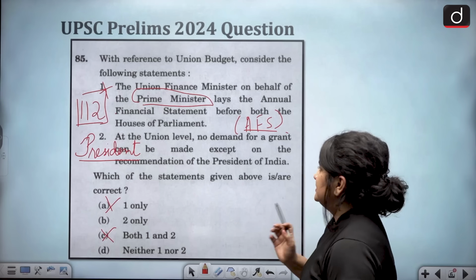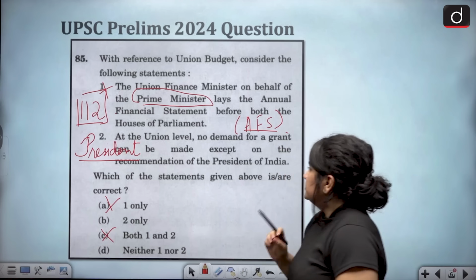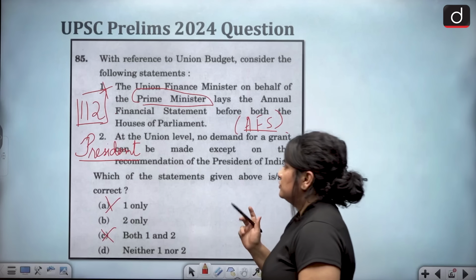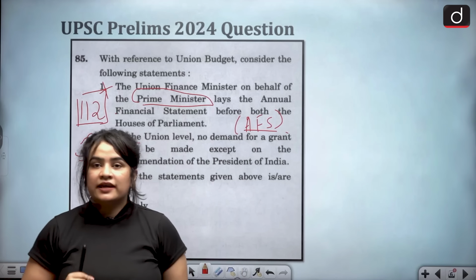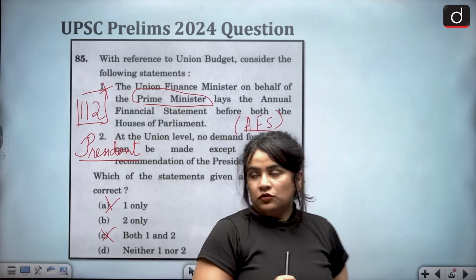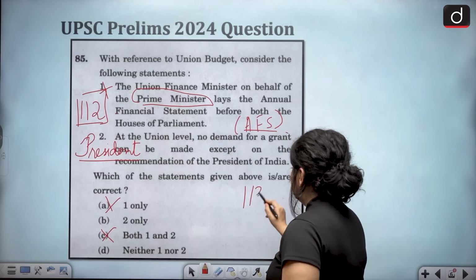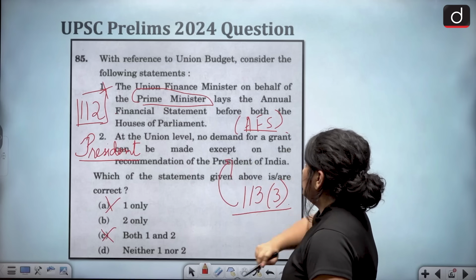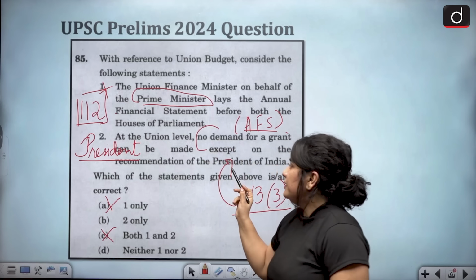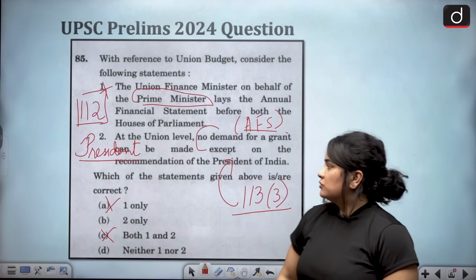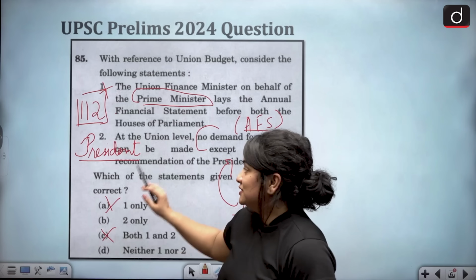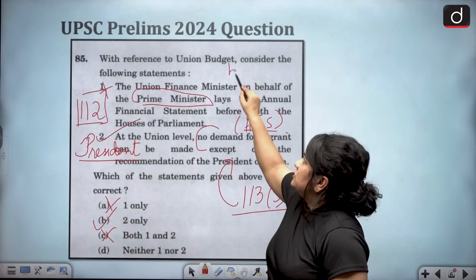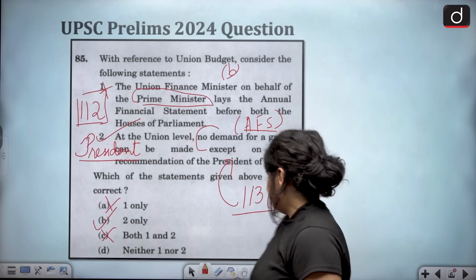The second statement says, at the union level, no demand for a grant can be made except on the recommendation of the President of India. Now, this again is a correct statement. Article 113, Clause 3 states that no demand for grant can be made or shall be made except on the recommendation of the President. So this statement is correct, which gives us our correct answer, which is option number B.